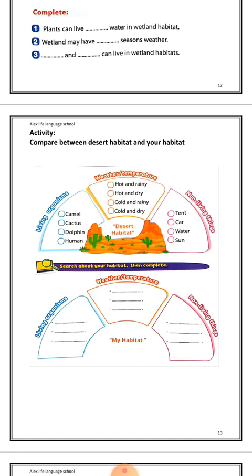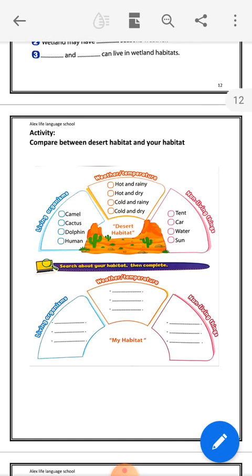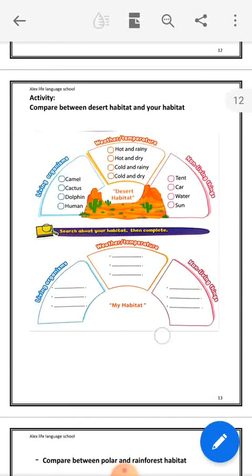Okay, living organisms. What are the living organisms that can live in the desert habitat? Camel, cactus, dolphin, human. Camel and cactus. Camel is an animal, cactus is a plant. Okay, anyone knows the cactus? Yes, cactus is sabar. Non-living things which can be found in the desert habitat are tent, car, water, sun.